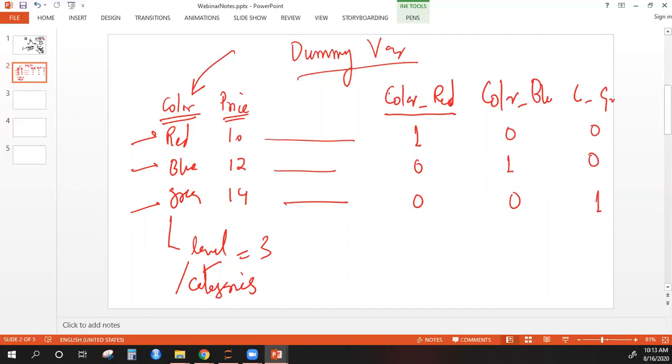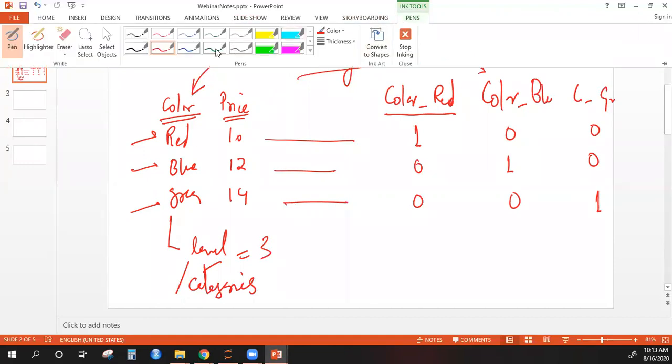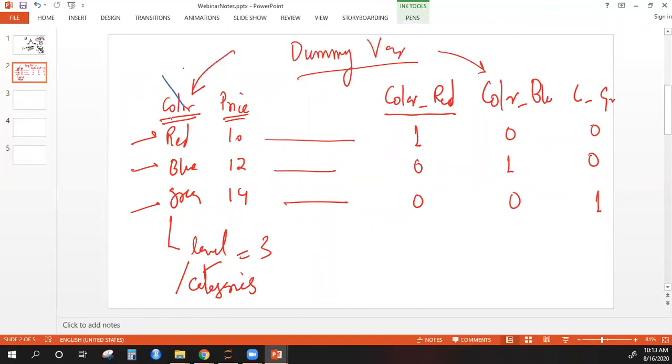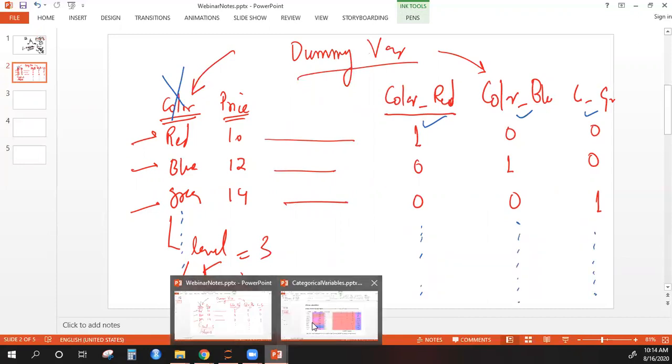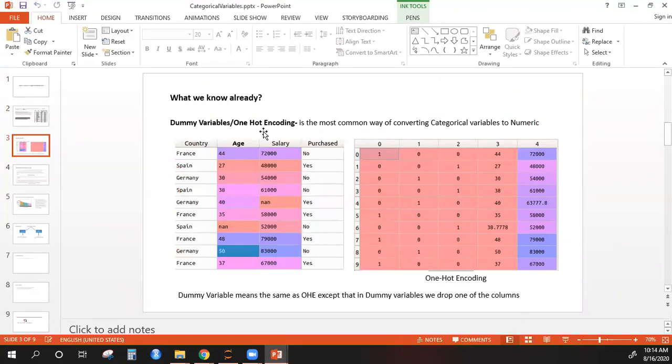Now here I have converted it into dummy variables. Now what you will do, you will drop the original column from the data. You will just drop this column, and instead of this column you will have 3 new columns. So these 3 will be new columns in your data, and of course you will have more records. Accordingly you will fill this. So such an example is shown here. So this is what I have shown here.